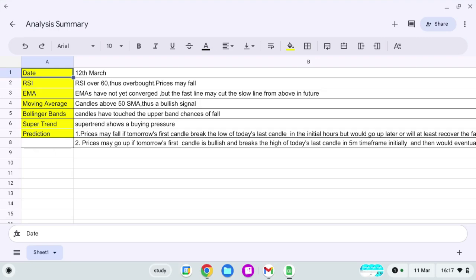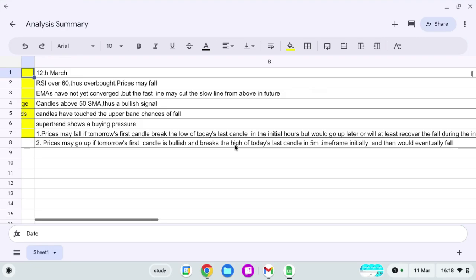So the predictions for tomorrow would be in two parts. As we have discussed earlier about the Bollinger Bands and the first candle which would be making the decision for tomorrow's trend, if the first candle tomorrow breaks the low of today's last candle, the prices may fall in the initial hours but would go up later, or would at least recover the fall made during the initial hour.